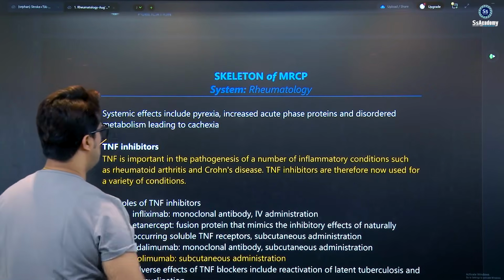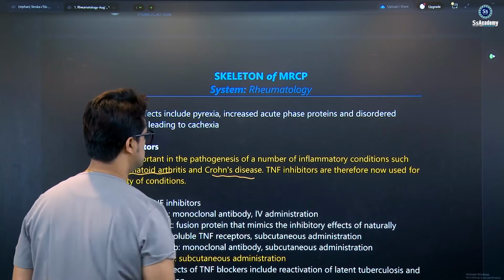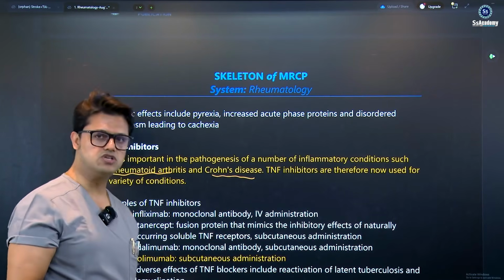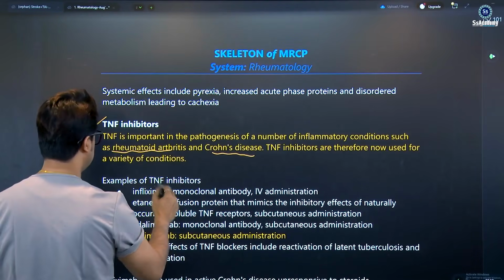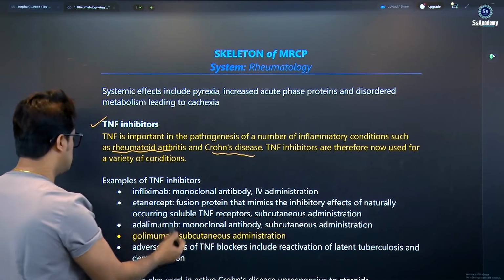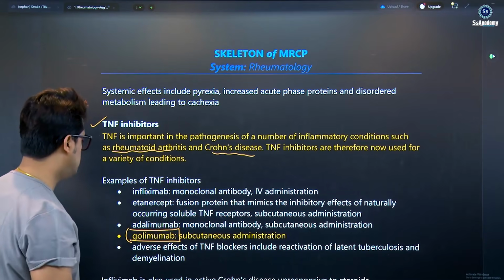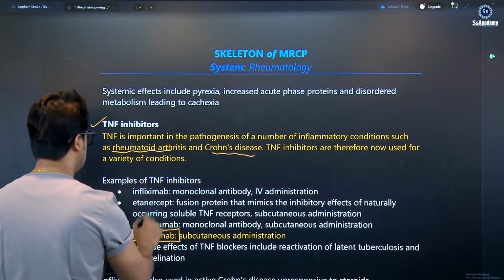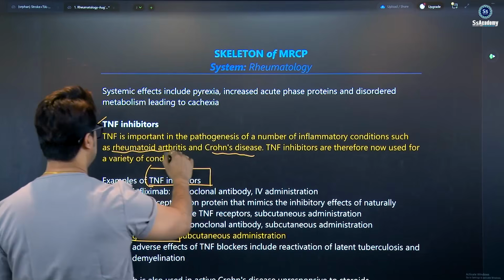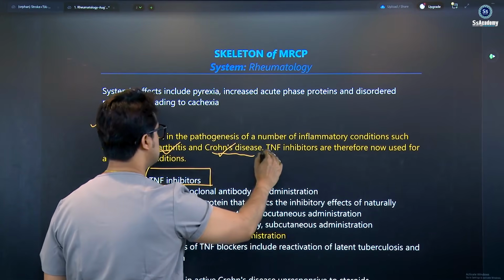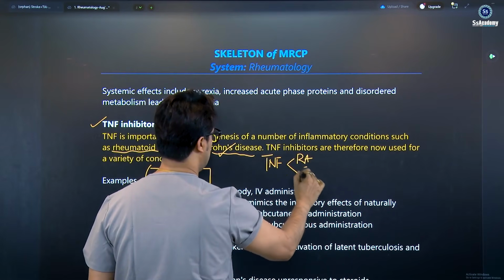Here is an important thing. You see that TNF is an important pathogen in a number of inflammatory conditions such as rheumatoid arthritis and definitely Crohn's disease. That's why TNF inhibitors are now used for a variety of conditions. Another drug has been coming, my dear. TNF inhibitors, definitely you know about infliximab, etanercept, adalimumab. But golimumab, my dear, is a subcutaneous, new TNF alpha blocker used, of course, in rheumatoid arthritis and Crohn's disease.